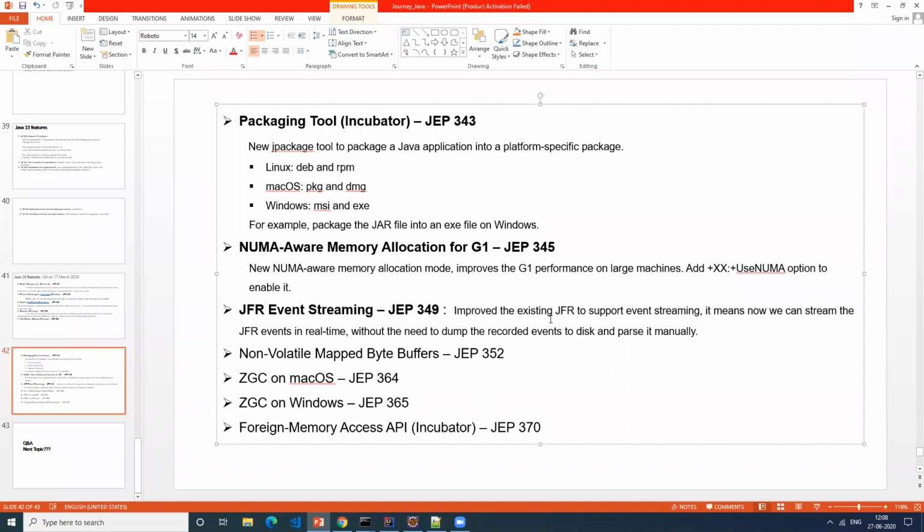That means continuously you have a stream of events coming to your application, and you want to capture all of them and analyze them, right? So they have done some improvement to this event streaming. That's what they are trying to highlight here. Okay, any questions?